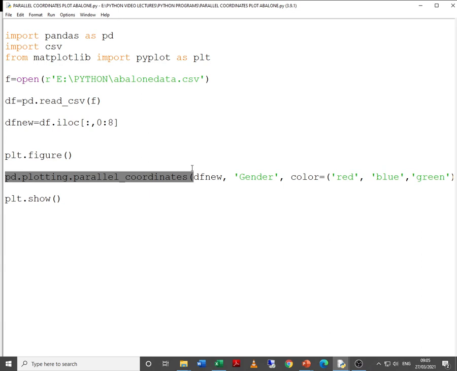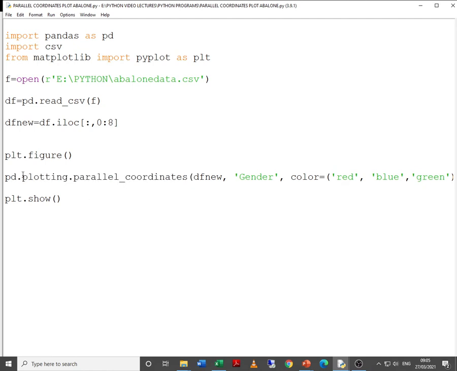Yes, this reminds me about one more thing. Today I will be sending you the data sets, the CSV file of the data set, that is Abelone and Rock versus Mine. So once the data sets are available with you, then probably you can try and experiment with the experiments that I am carrying out.